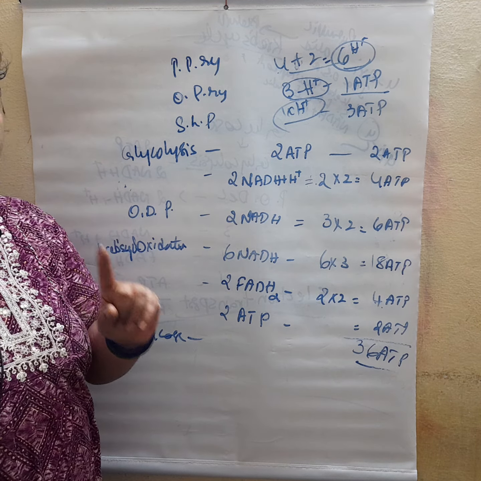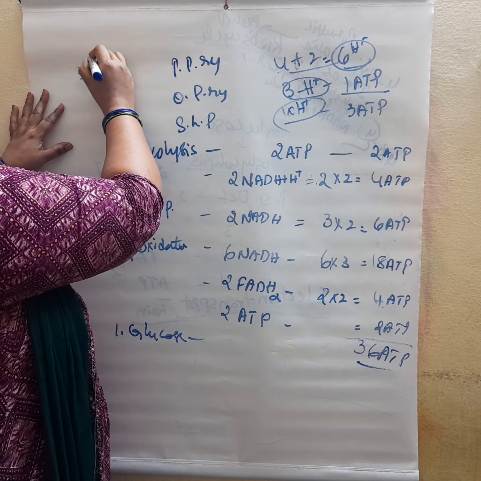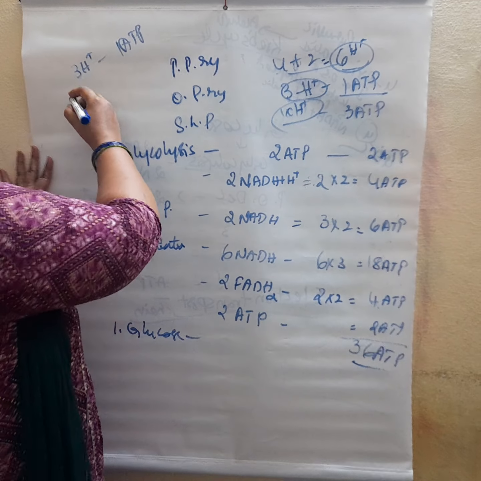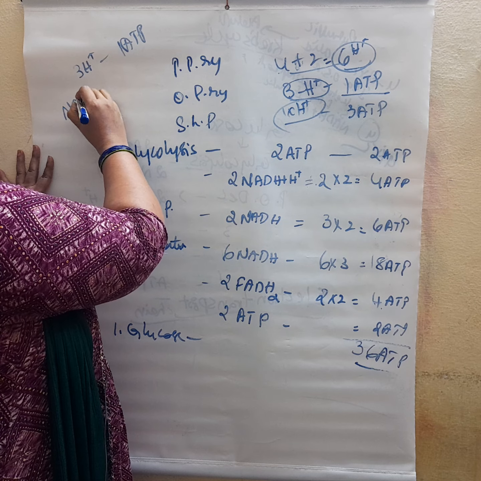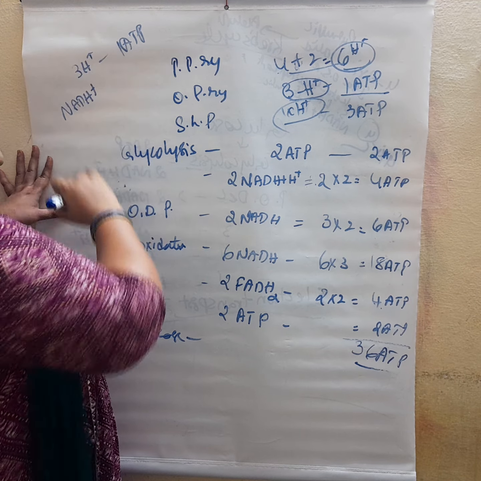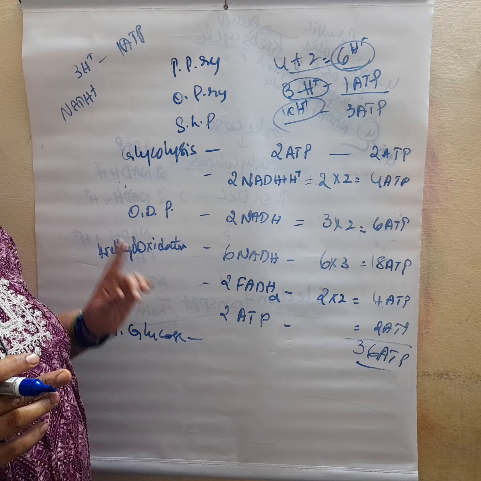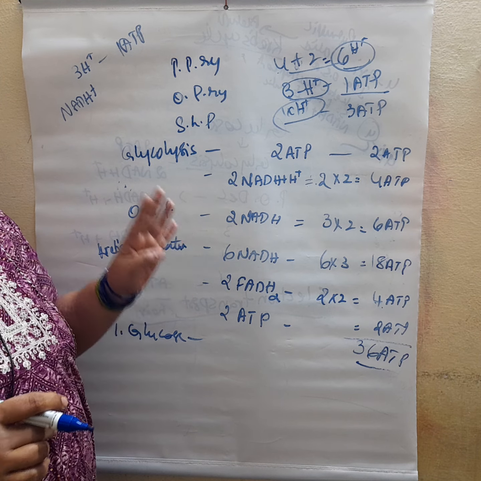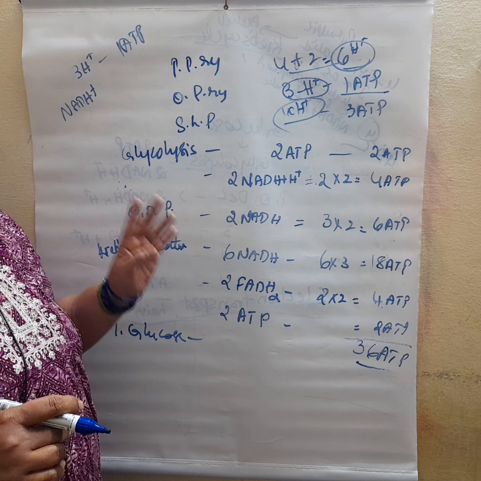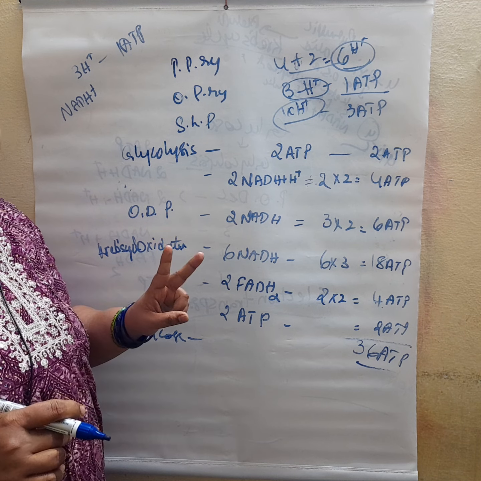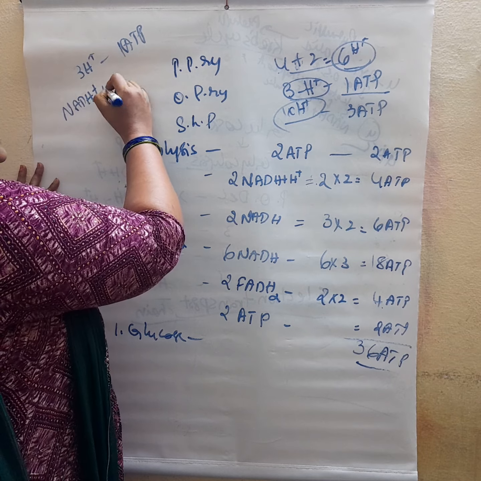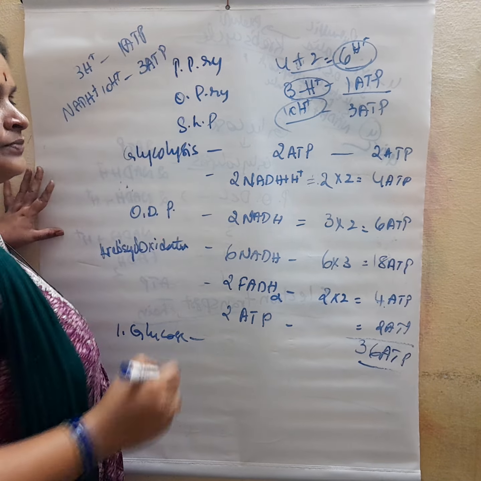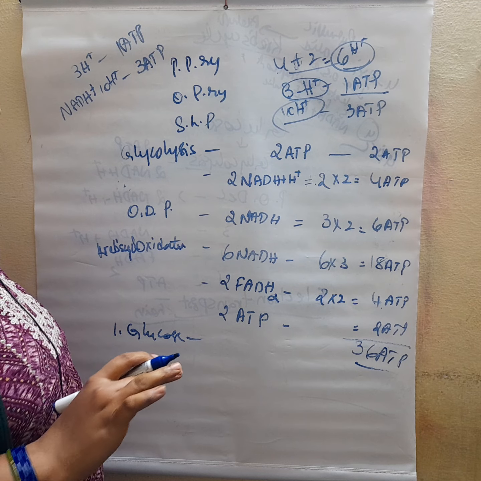For every 3 protons, 1 ATP is formed. You have to remember it. For NADH, if it is matrix NADH, it is involved by complex 1. So in complex 1, 4 protons, in complex 3, 4 protons, and in complex 4, 2 protons are released. Ultimately 10 protons. 10 protons can form approximately 3 ATP, right?